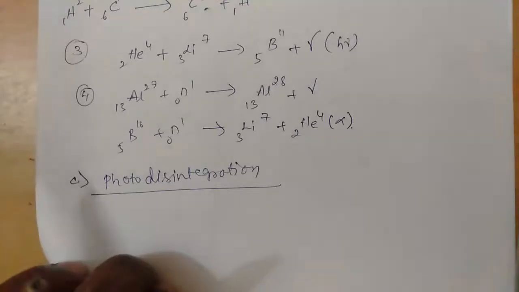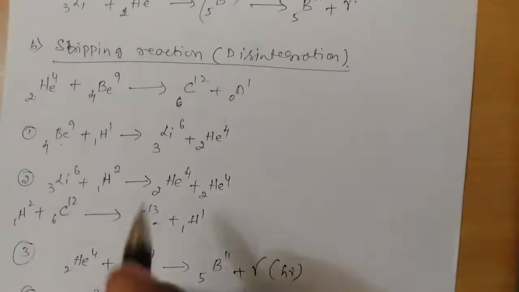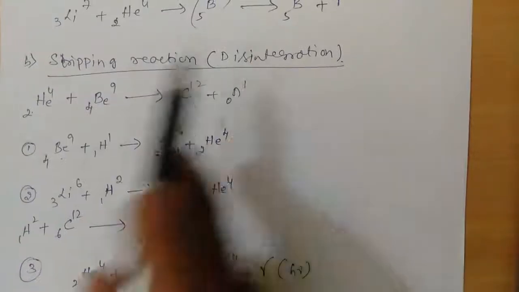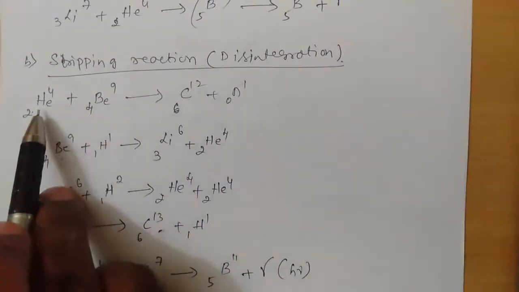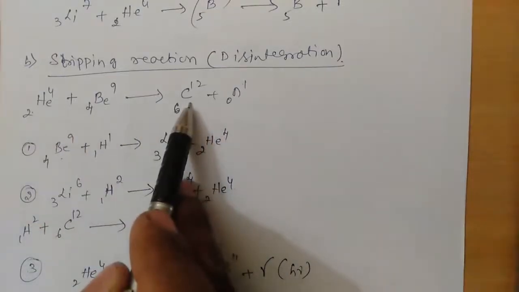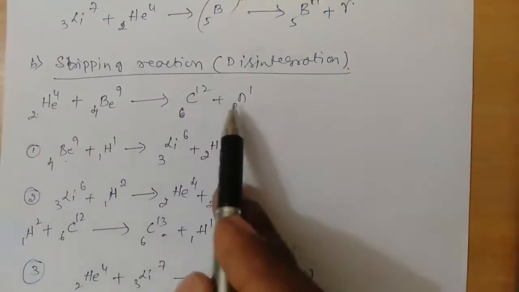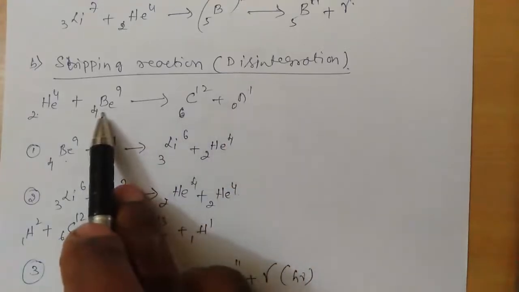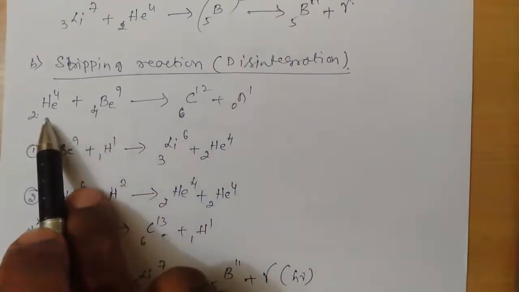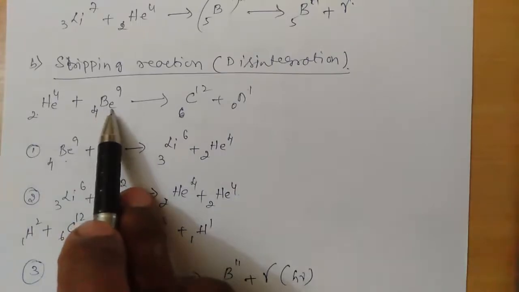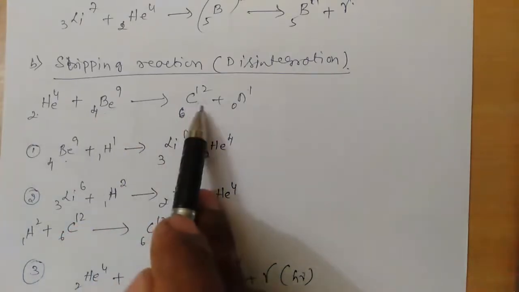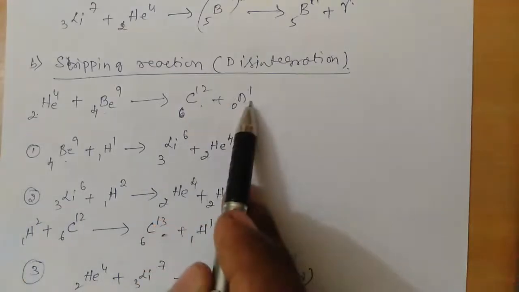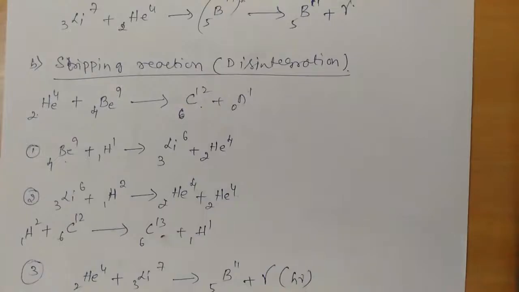So listen once again. When you are studying the stripping or disintegration reaction, the target nucleus absorbs some of the constituents of the projectile and gets converted into a residual or product nucleus with the emission of some ejectile. In this case, it is reversed. The projectile absorbs some of the constituents of the target nucleus, and another product or residual nucleus is formed along with the ejectile. That is, the photodisintegration process is a reverse process of the stripping reaction.